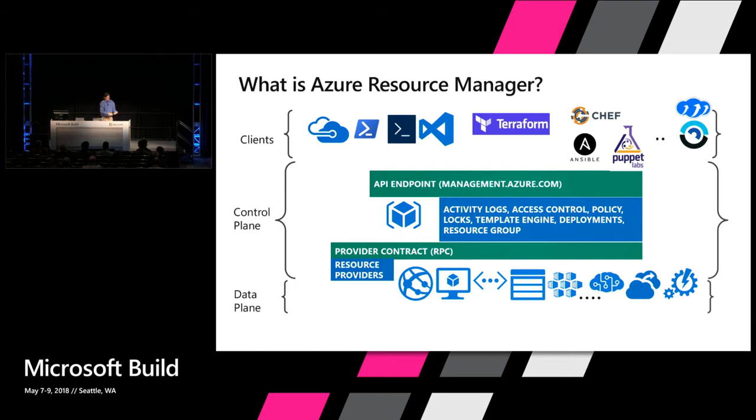So things like export require different schema to be published. Activity logs require different operations to be documented. ARM defines a lot of these contracts with resource providers and then helps the resource providers make sure that they can be successful in defining those. So there's lots of other third-party provider clients that can interact with ARM, open source patterns, different public portals. Terraform, we'll talk about Chef, Ansible, Puppet, and other open source ones. So that's ARM in a nutshell for those brand new to ARM.